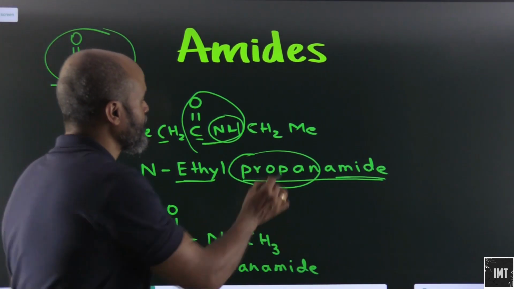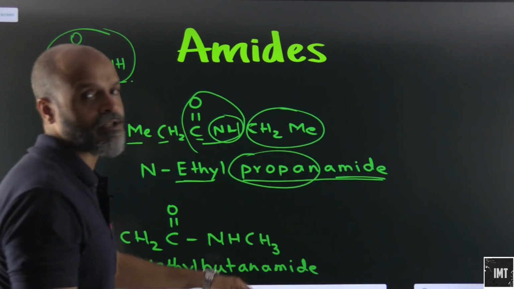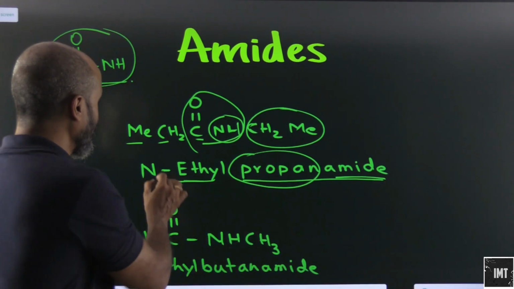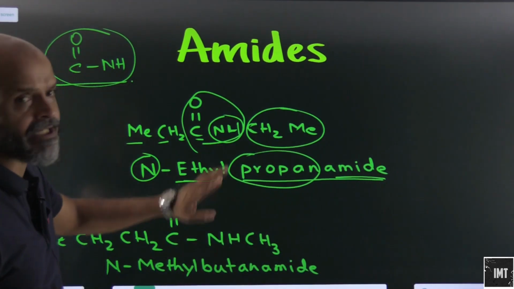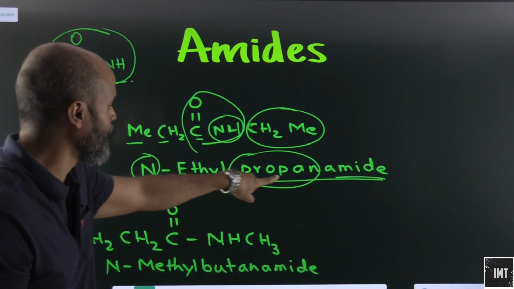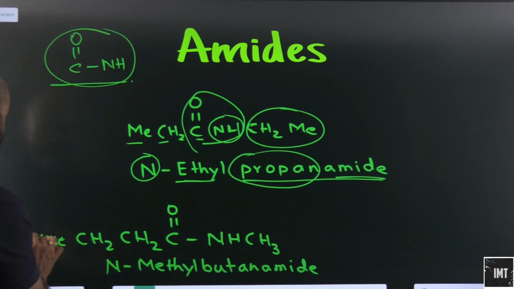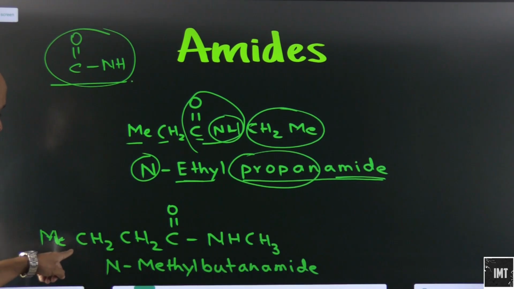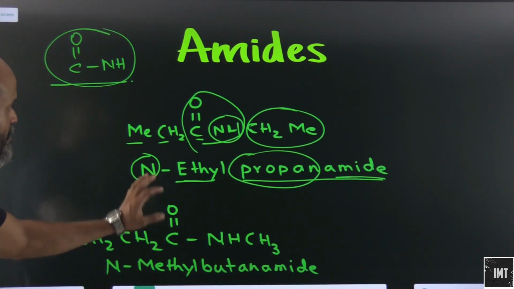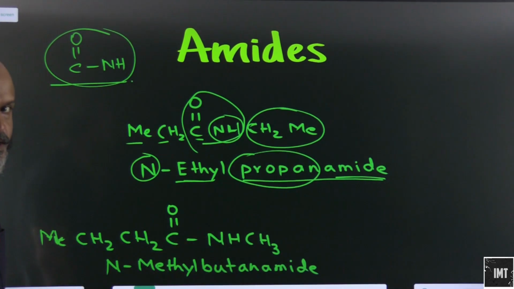And here we have ethyl, CH2 and CH3 group. So this will be basically N. Why are we naming it as N? Because N is here. Okay, N-ethyl propanamide. Let's look at this one. Where we have one methyl here, one methyl here. So this carbon has actually shifted along with its amine group. So this will be what?